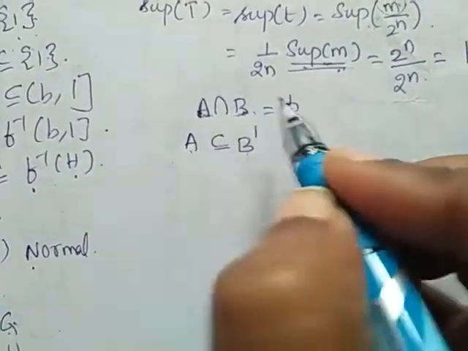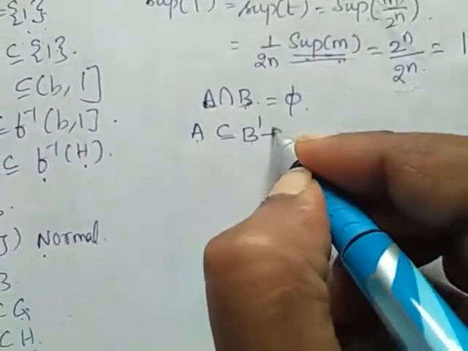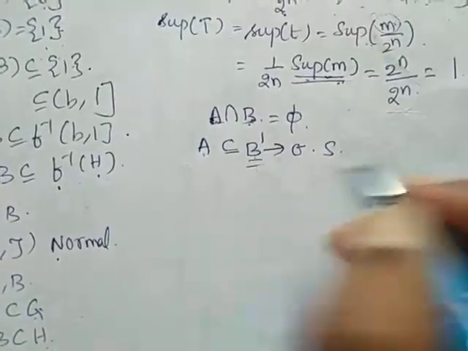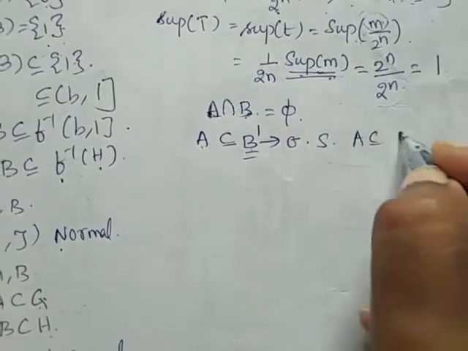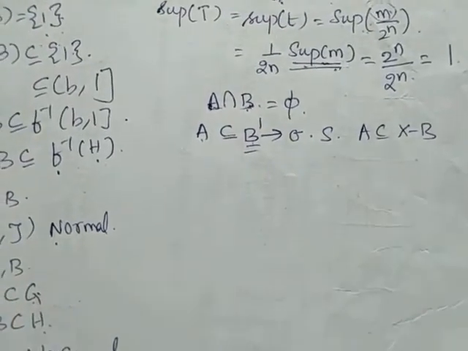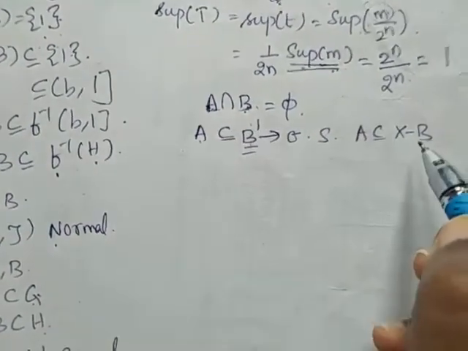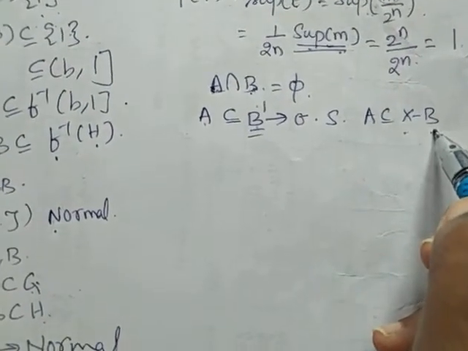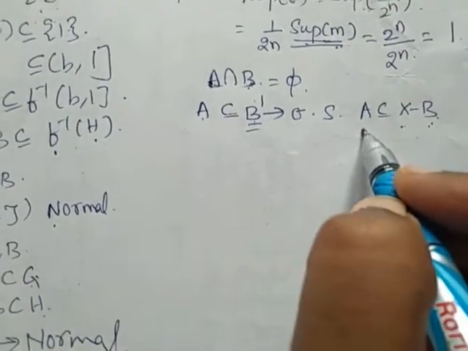Since B is a closed set, B dash is an open set. We can write B dash as X minus B, also one and the same. So B dash, that is X minus B, is an open set containing the closed set A.